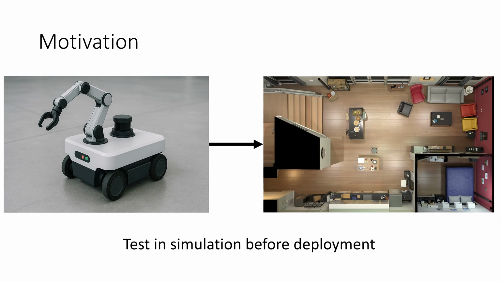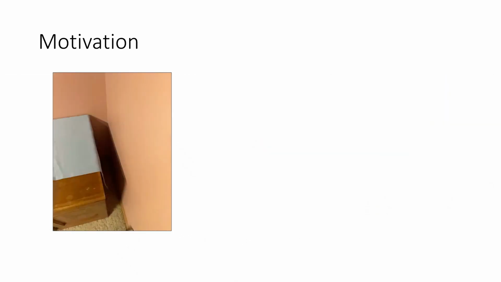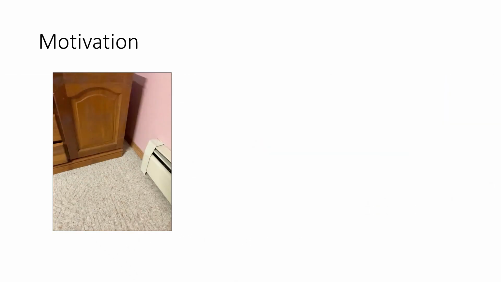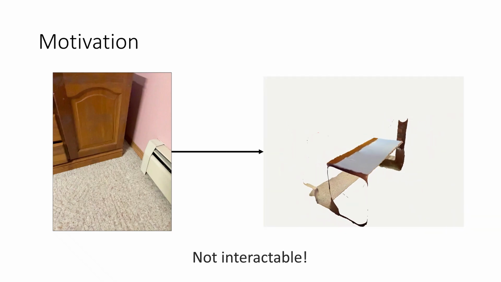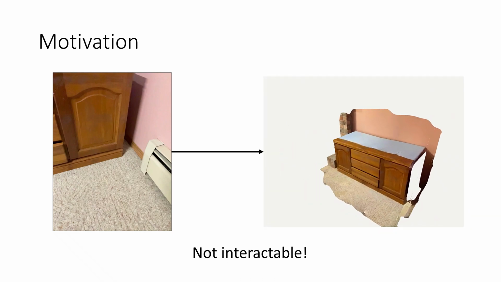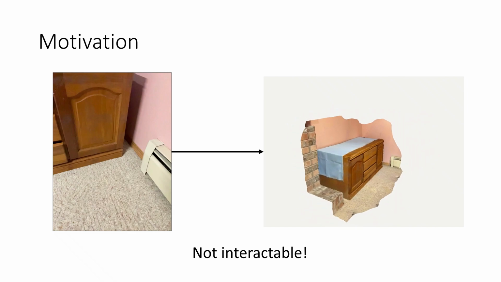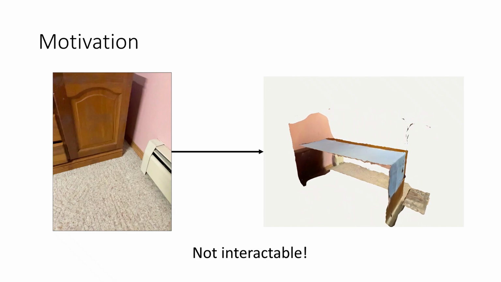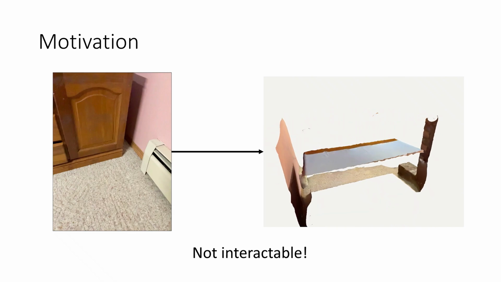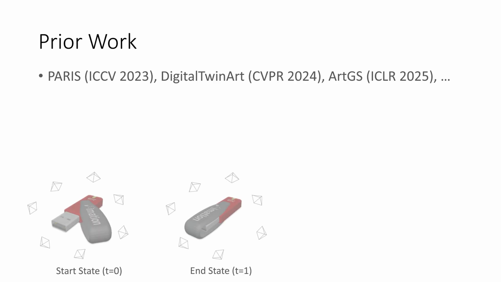While there is much work on reconstructing 3D objects, the output is typically a static mesh, which is not interactable without significant labor-intensive annotation of each object's movable parts and articulation parameters. Unfortunately, prior work on articulated object reconstruction places many constraints on the input data. One family of prior work assumes pre-aligned observations of the object in multiple states are provided as input, which is